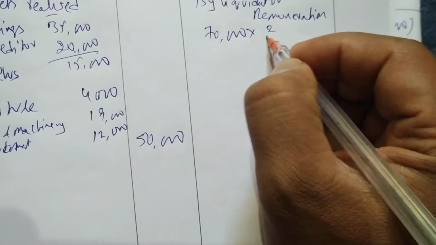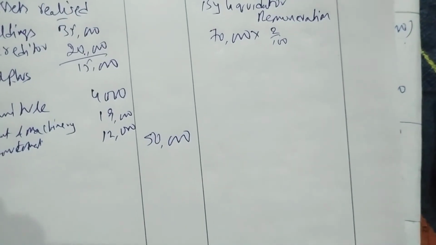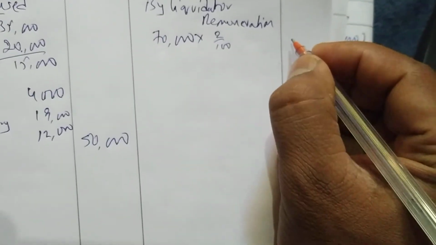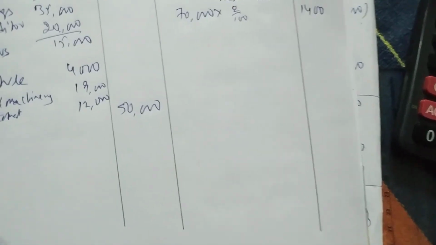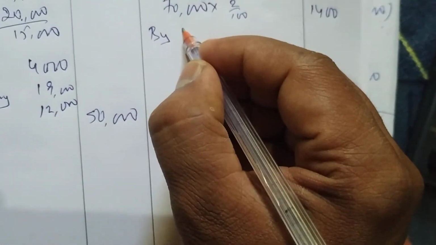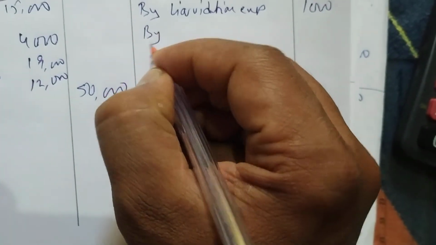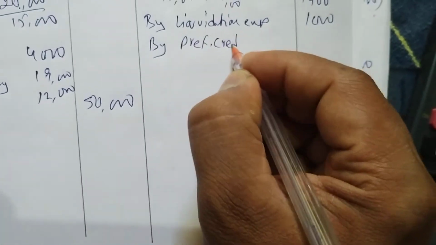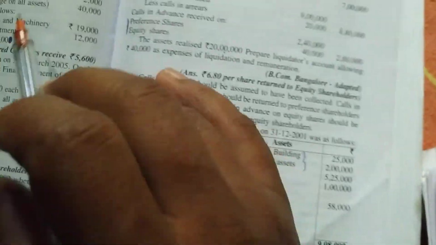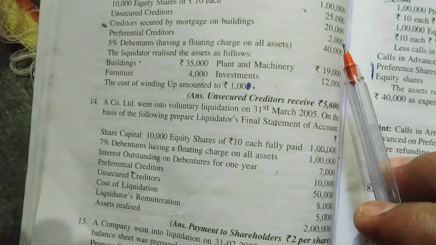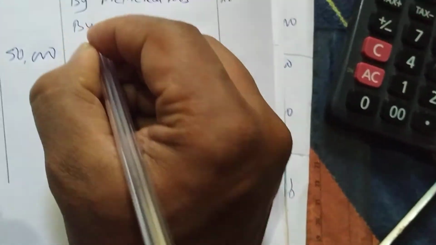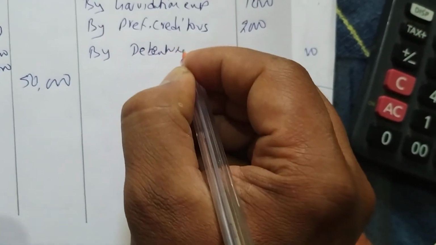Into percentage is 2 by 100. 70,000 into 2%, we get 1,400. So liquidator remuneration is 1,400. Next we write by liquidation expenses, 1,000. Next, by preference creditors, 2,000 as given in the question.